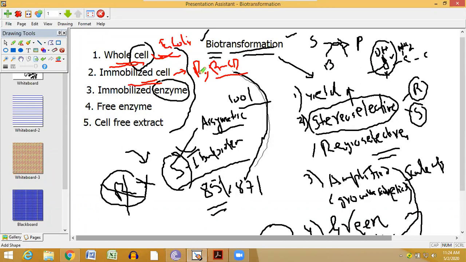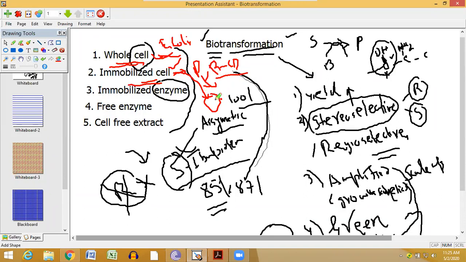There are several polymers with which you can immobilize the cell, or some polymeric beads like polystyrene or polypropylene beads, over which you can immobilize the cell through some covalent linking, and then you can use the cell for biocatalysis. Then it is called an immobilized cell. Why do people do cell immobilization?